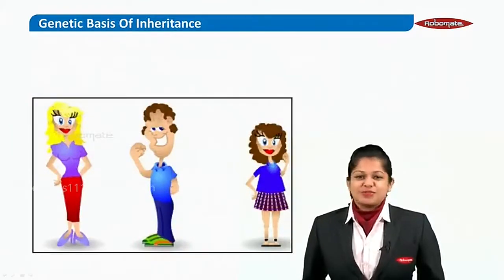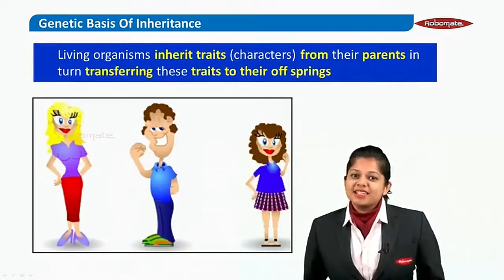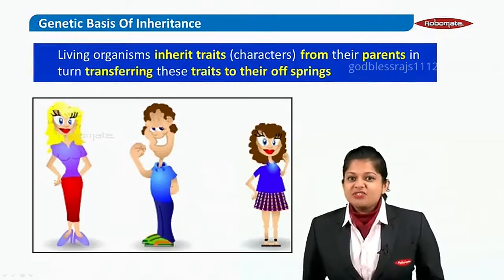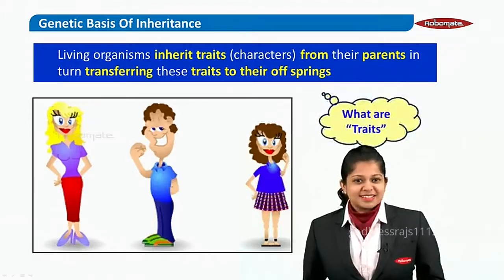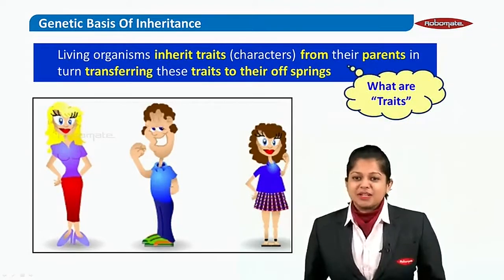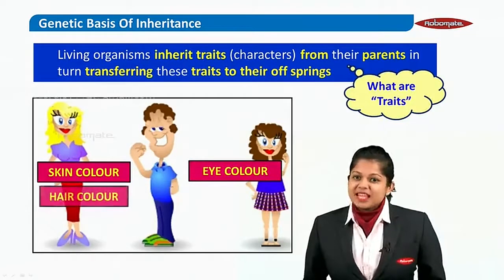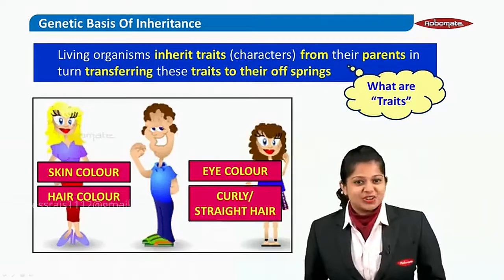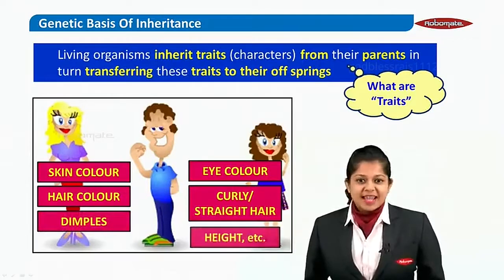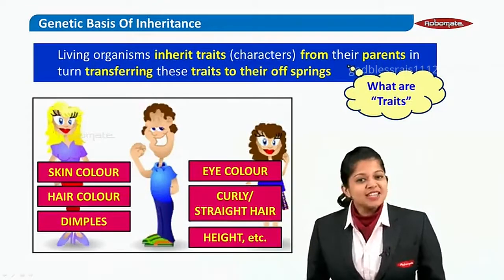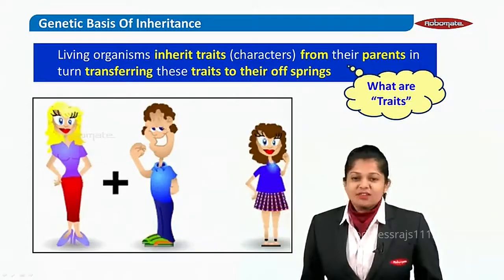Now, during this process of reproduction, the living organisms inherit characters or traits from their parents, in turn transferring these traits to their offsprings. So what are these traits? These traits are nothing but characteristics like skin color, eye color, hair texture, may it be curly hair, straight hair, dimples, height, etc. All these characters can be inherited by the offsprings from their parents.